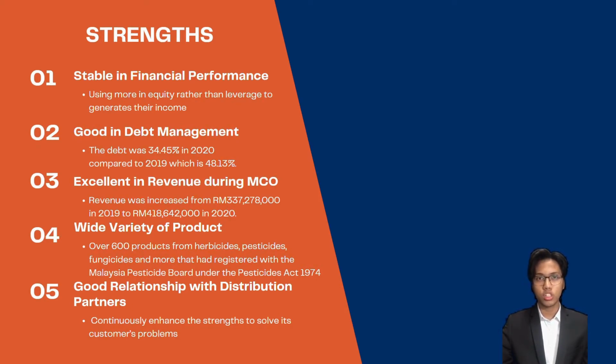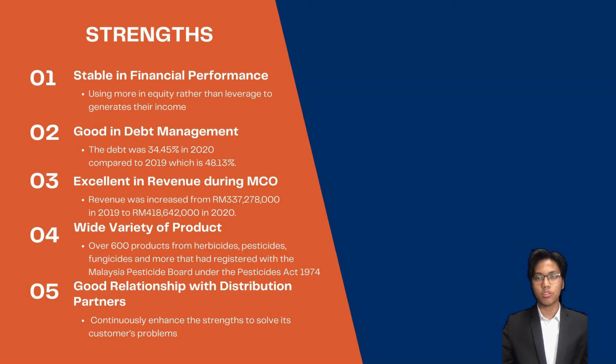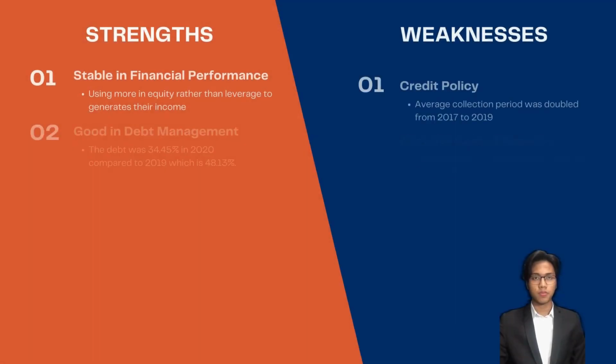The last strength is good relationship with distribution partners. The company has succeeded in having a good relationship with its distribution partners, which they continuously enhance to solve its customers' complex problems, to be the industry top choice for agricultural solution providers. For example, the company gives the best service to their customers by giving the best quality of products to avoid customers choosing other competitors, and the bargaining power of the buyer will decrease.